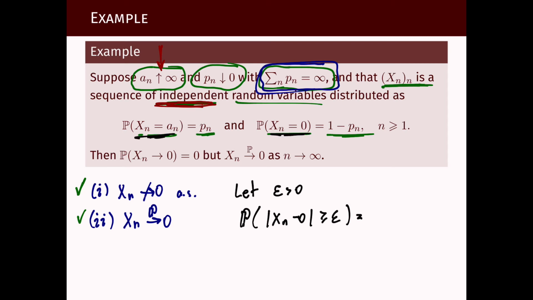And, well, it's at most Pn, because we don't want to consider the case when an may be smaller than epsilon for a few n's. But it's at most Pn, and this converges to 0 by assumption. It's again by assumption that it does converge to 0. And that's all. This is the definition of convergence in probability and concludes the proof for this example.